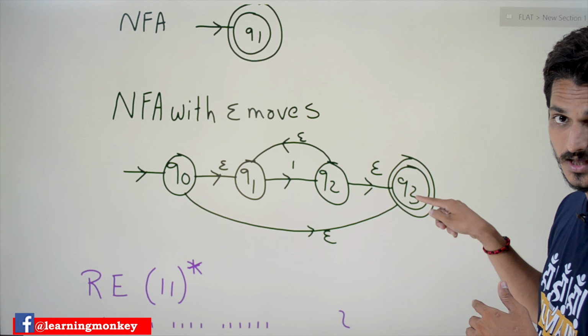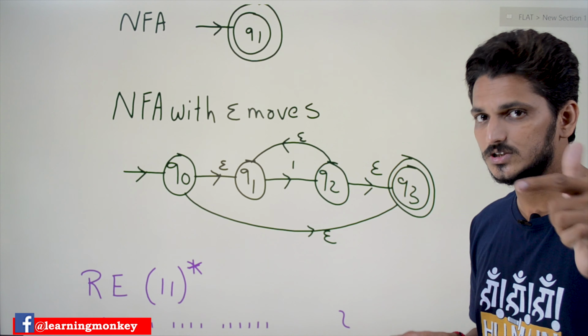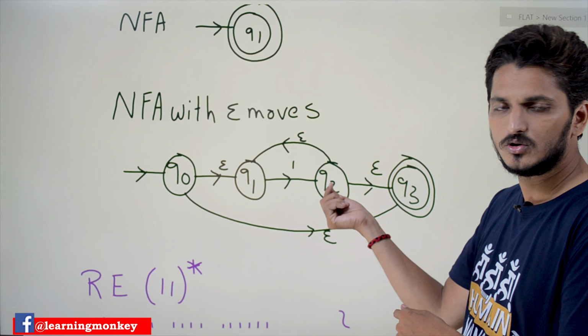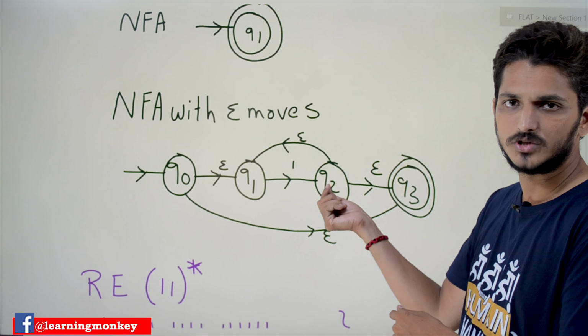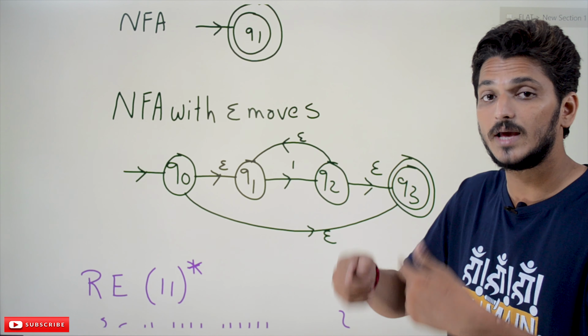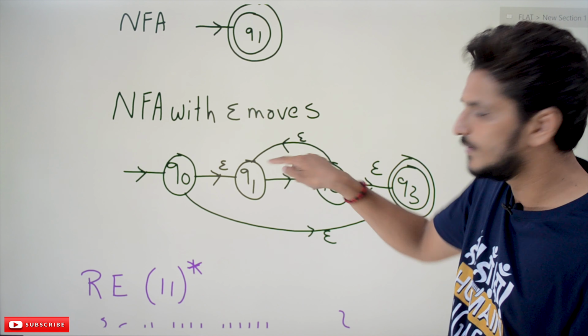Taking that understanding into mind, one machine checks 1 and moves to Q2. Then again we move back to Q1. Why do we move to Q1? And 1 moves to Q3. So with this division, we go back and check whether the next input is 1, and any number of times it forms a loop.